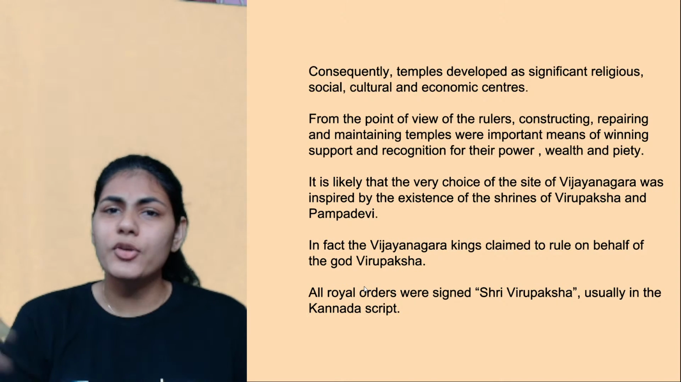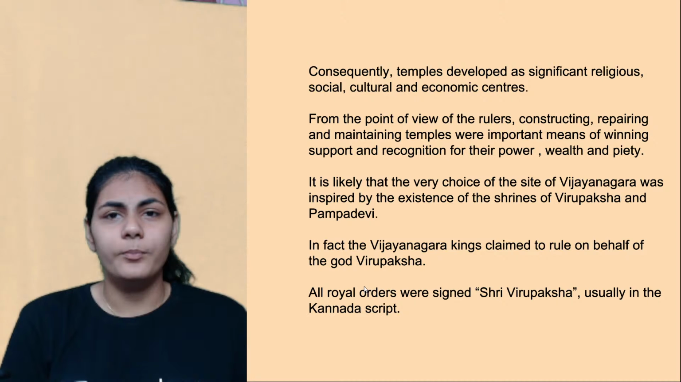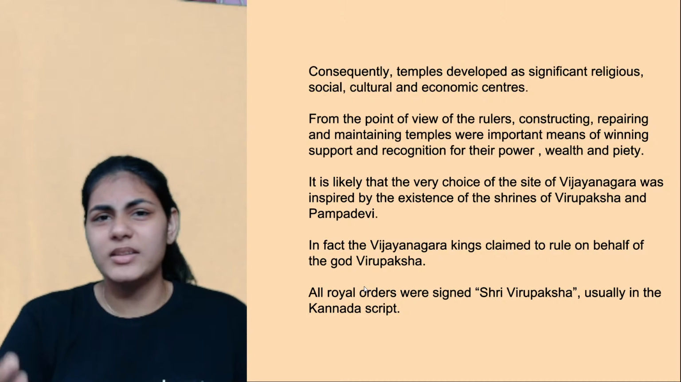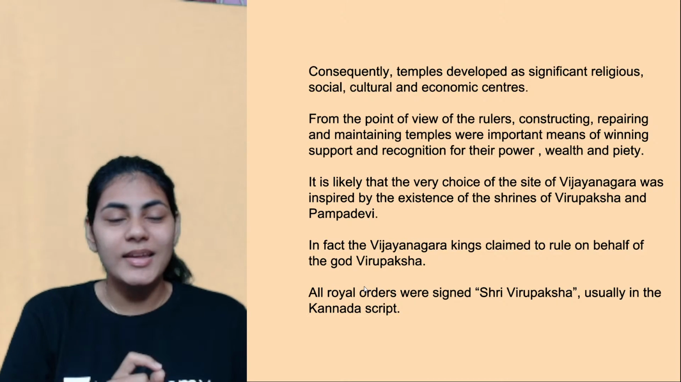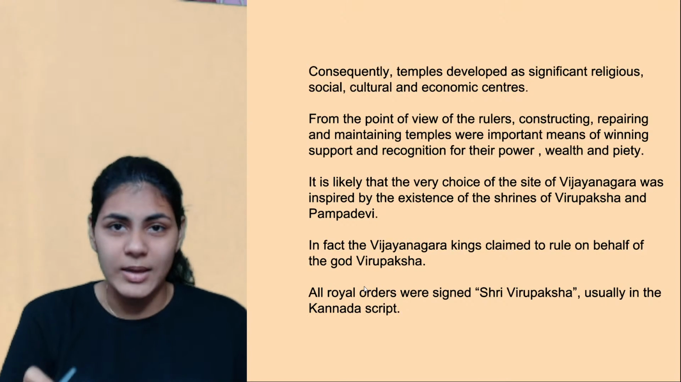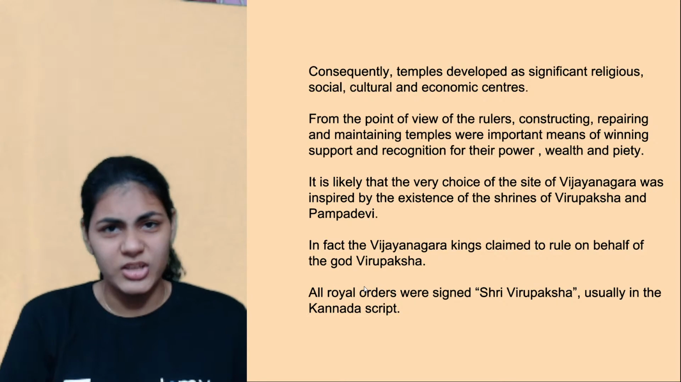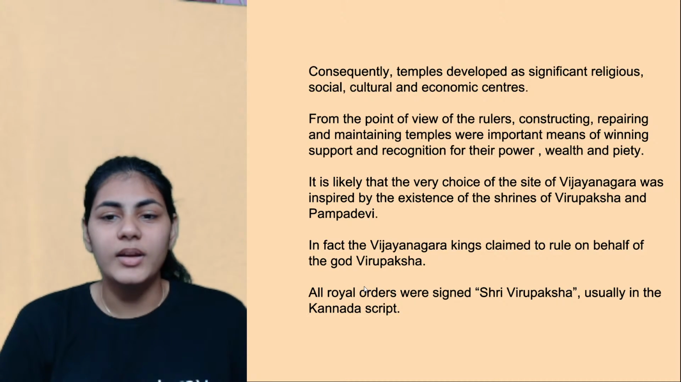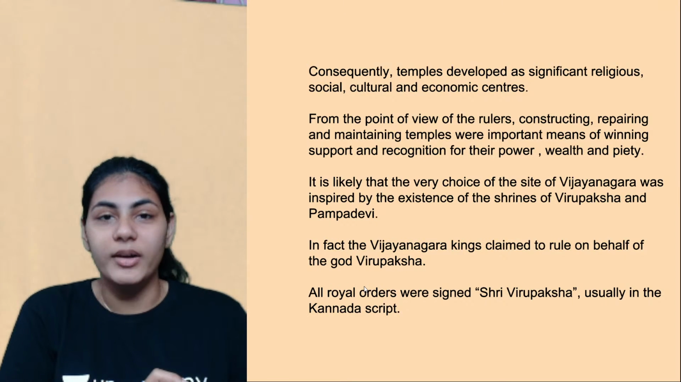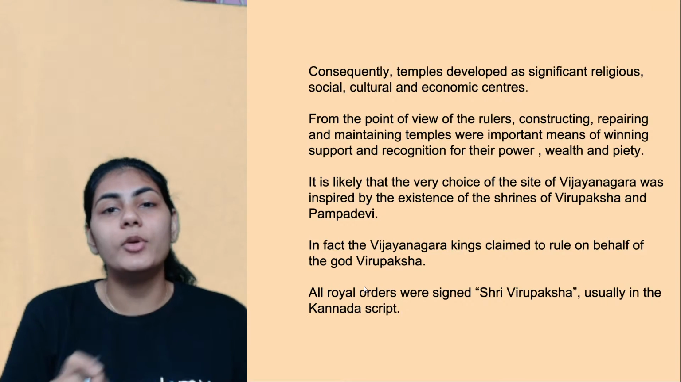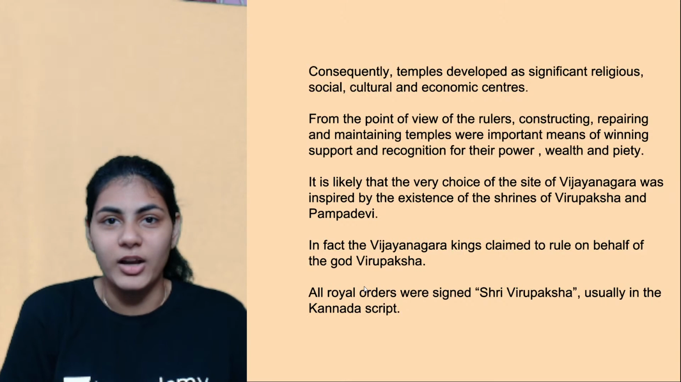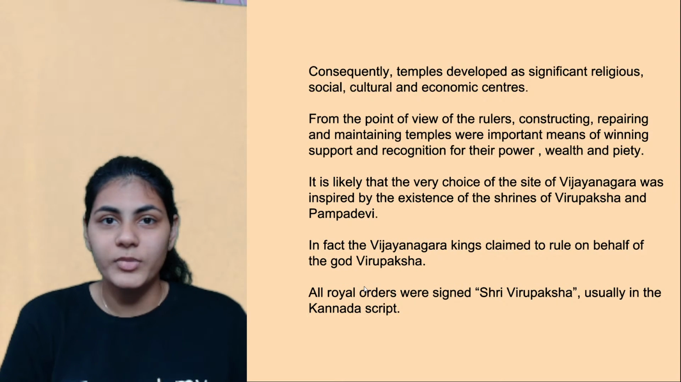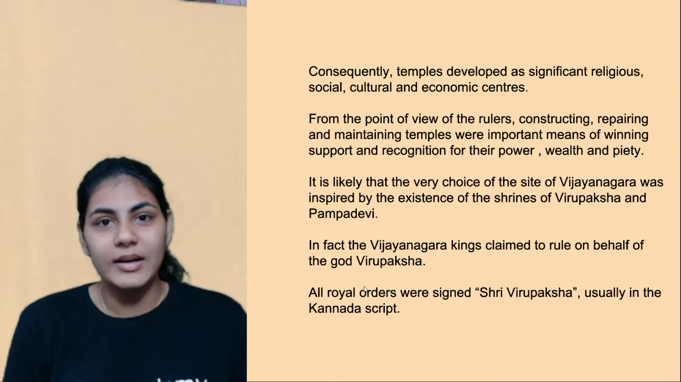Yeah. Usually if you look at any other kings, let's say some Cholas, he would write whatever he wanted to write, and in the end he would sign by writing his own name, like Rajaraja Chola or Rajendra Chola, any king's name, right? But when it comes to Vijayanagara kings, they often signed off their royal orders by the name Shri Virupaksha, trying to show their association with Virupaksha rather than their own name. And these are usually written in the Kannada script.